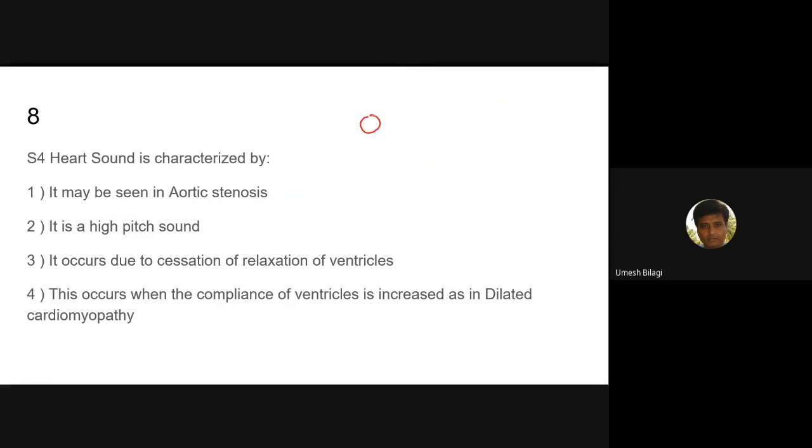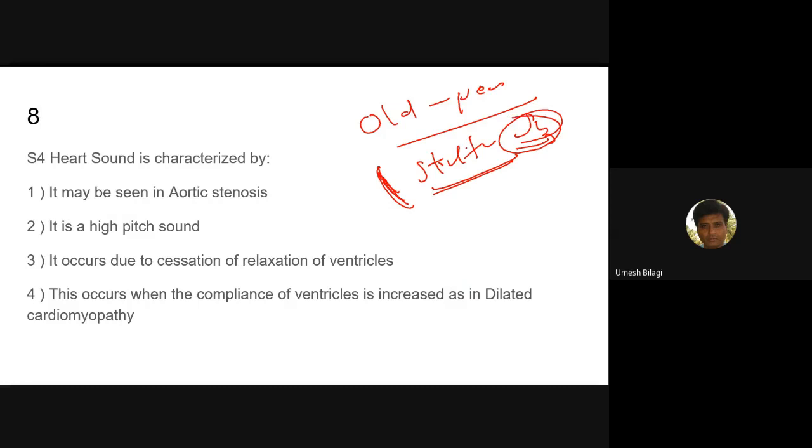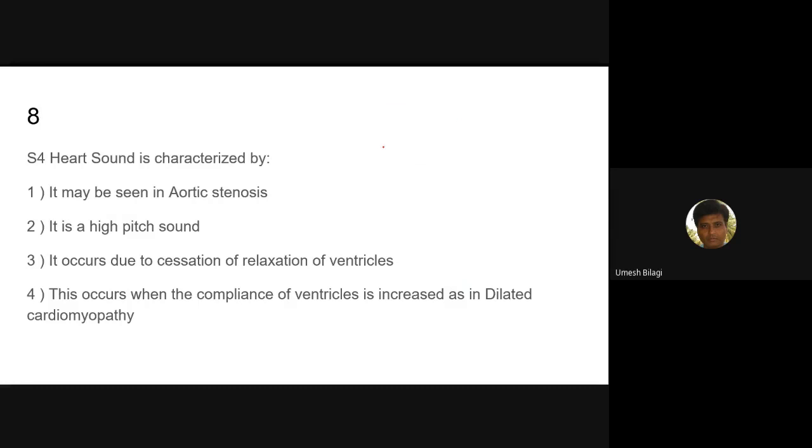Even normal old people, you can hear it in aged people, because the elastic fibers will be replaced by collagen fibers. So the heart will become stiffer with aging. A stiff heart will not dilate. So they can have S4 normally heard. Following myocardial infarction, except for a large infarct, there can be S4.